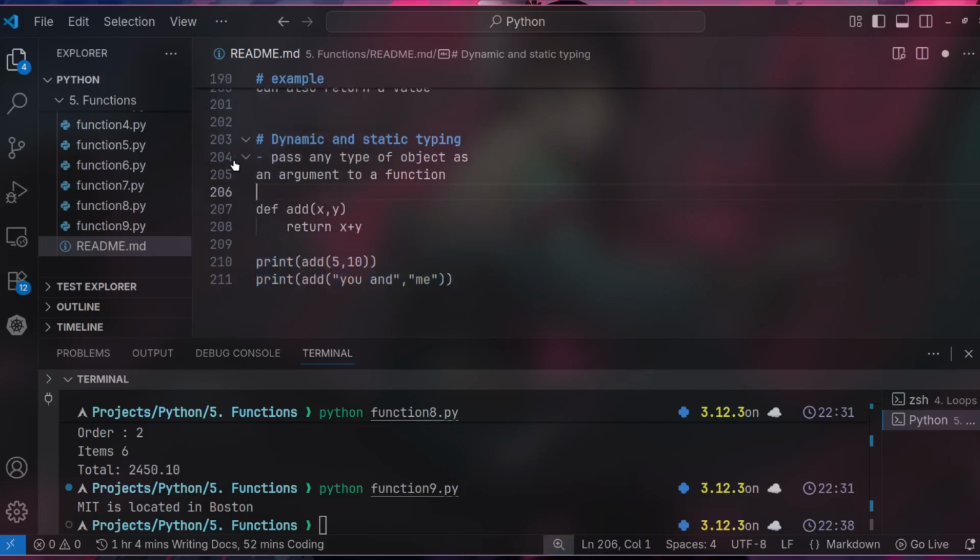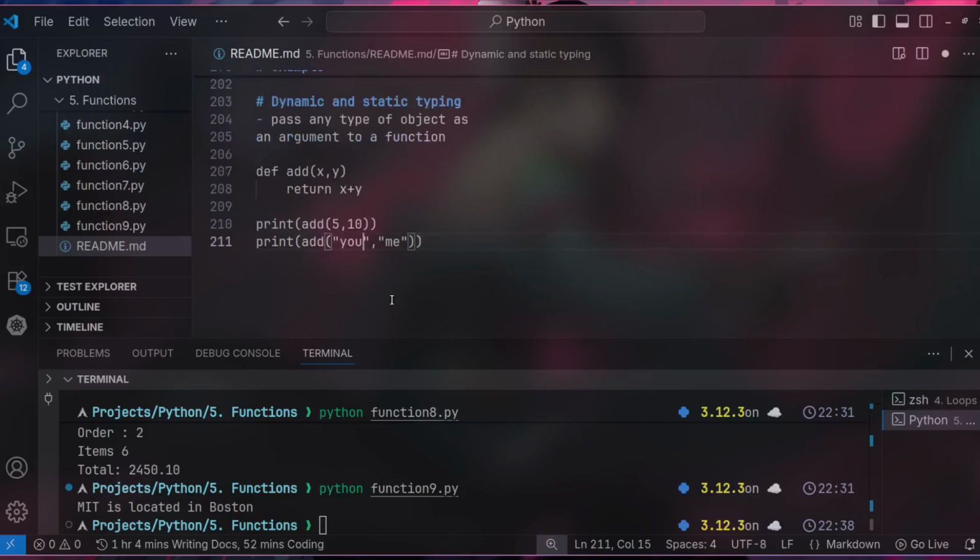So basically, right here we're passing different data types across this parameter, right? So we have different arguments across that parameter. So we can add 5 and 10, which returns 15. Then we can add you and me, which returns you and me, or you can have your first name and your last name, which returns both together. So I hope that's clear.